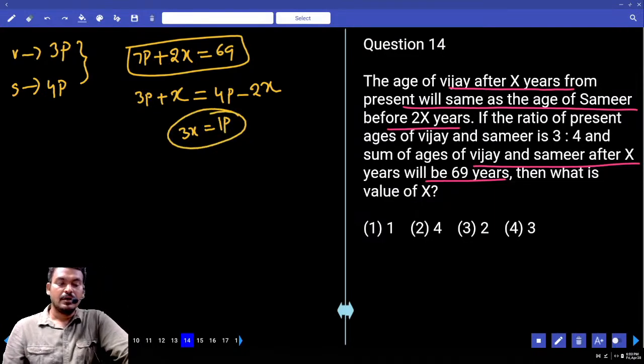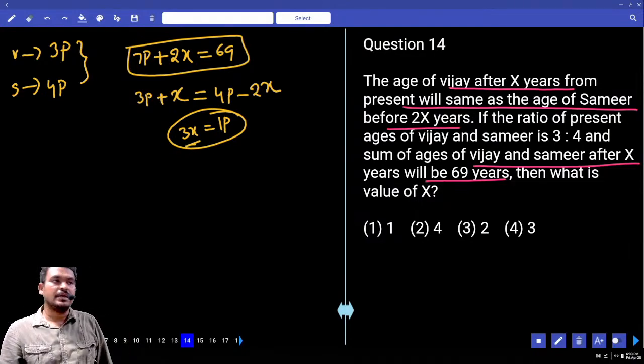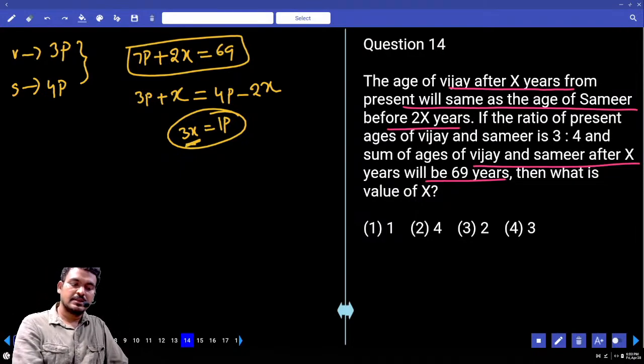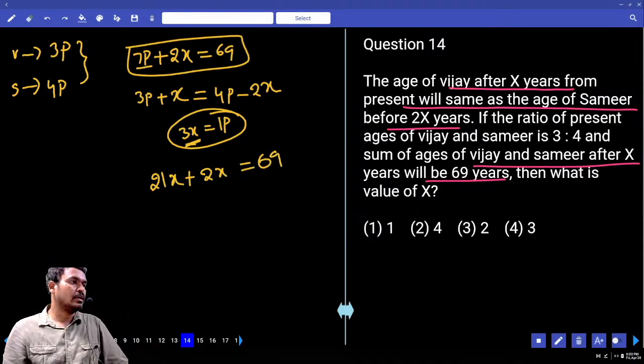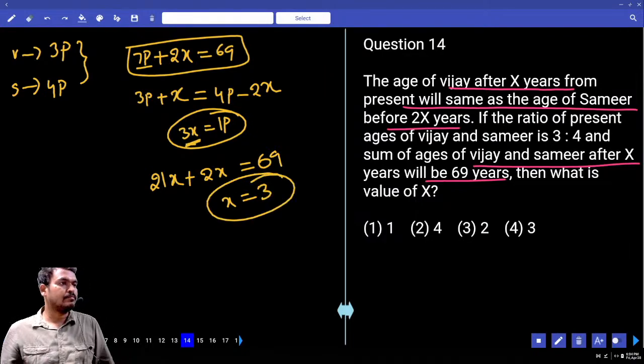3x equal to 1 part. In place of 1 part, we substitute how much? 3x, or not? Yes or no? In place of 1 part, we substitute 3x. 7 parts means 21x plus 2x equal to how much? 69, or not? 23x equal to 69, x equal to 3, or not?